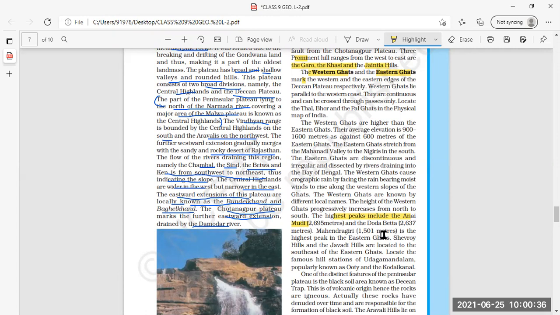Doda Beta is 2,637 meters. Clear? This is the second. Then the third highest peak, Mahendragiri, 1,501 meters. Mahendragiri is the highest peak in Eastern Ghats. Be careful about this. Underline this. In Eastern Ghats, which is the highest peak?